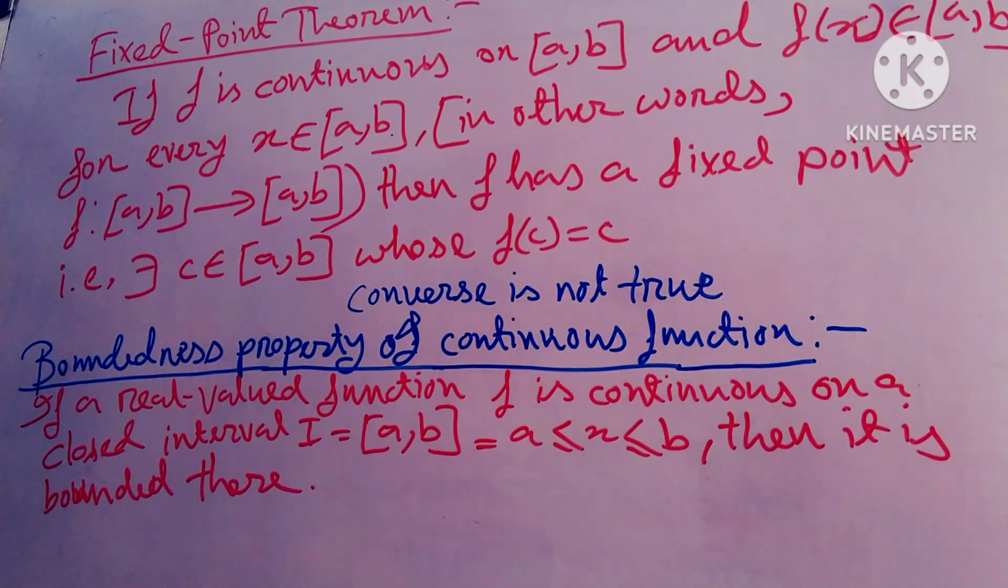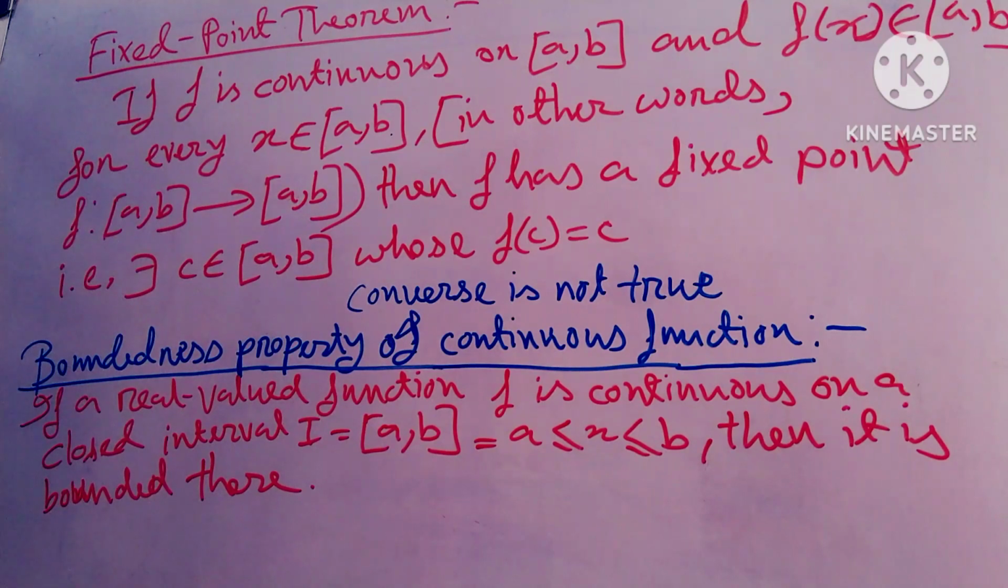And you must remember, the converse is not true. What is the converse, friends? The converse is: if in [a, b] f assumes at least once every value between f(a) and f(b), with f(a) not equal to f(b), then f need not necessarily be continuous in [a, b]. This is the intermediate value property, and the application of the intermediate value theorem is the fixed point theorem.